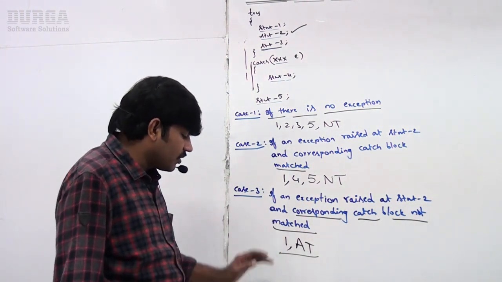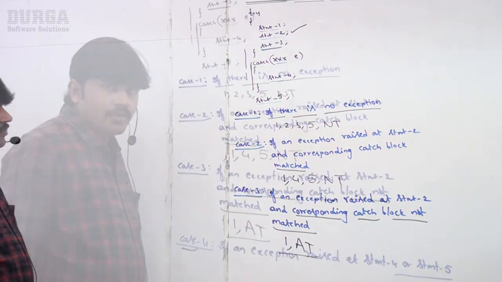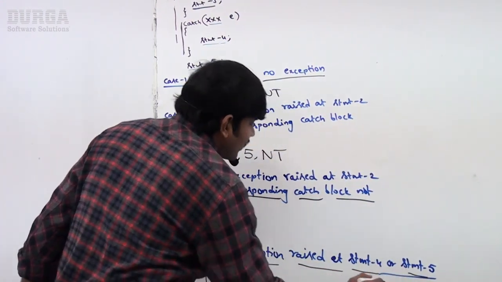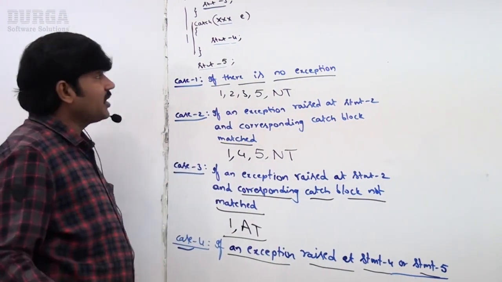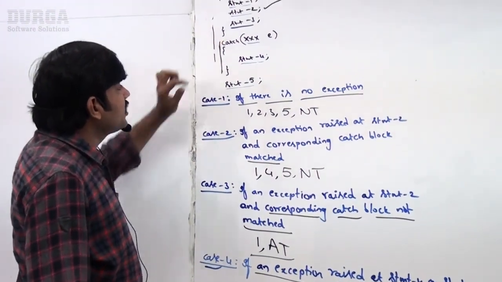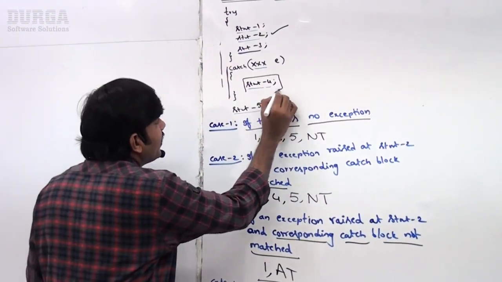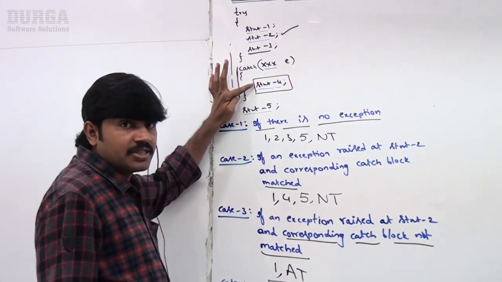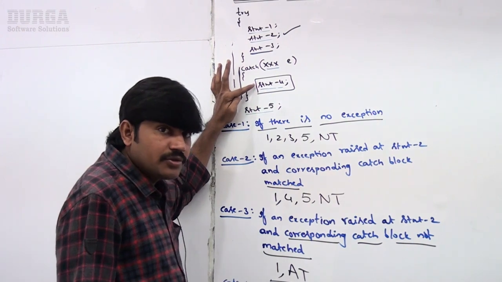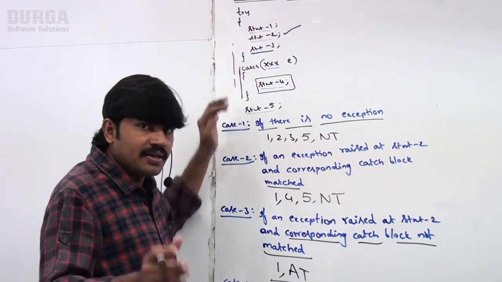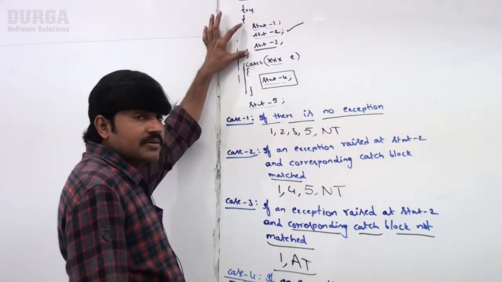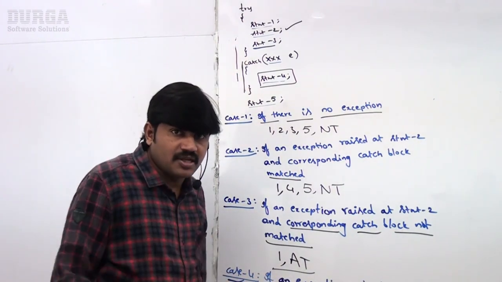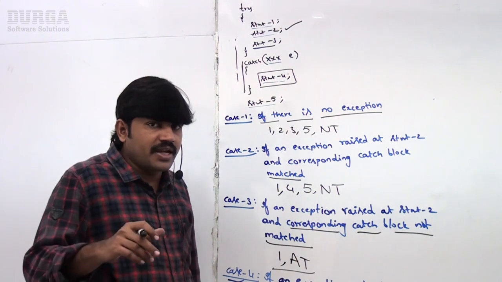Next, the 4th one. If an exception rises at statement 4 or statement 5, take very special care. Now, statement 4 is available inside the catch block. First thing you should be aware of: don't feel that exceptions will be raised only in the try block. There may be a chance of exceptions rising inside the catch block and inside finally blocks also. Don't feel it's always going to be raised only in the try block.